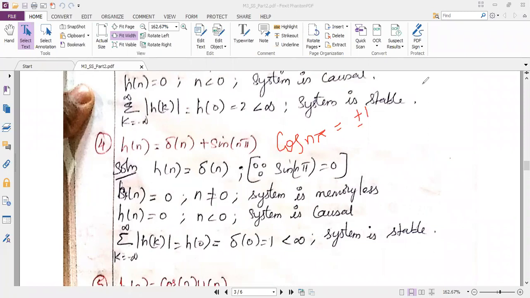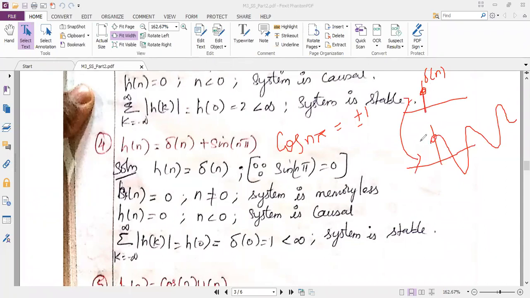So I have to do the representation in terms of a diagram if it is plus cos n pi. See here, my delta of n is over here. And my cos n pi, you know where cos starts. Cos starts from amplitude 1. So my cos n pi will be like this. When I add these two, I will add here the amplitude is 1 and here also the amplitude is 1.